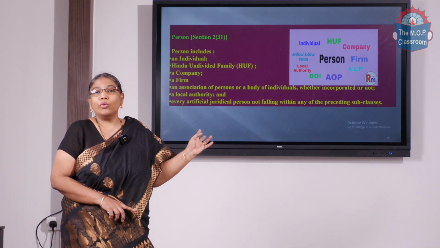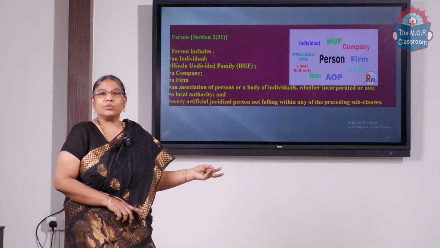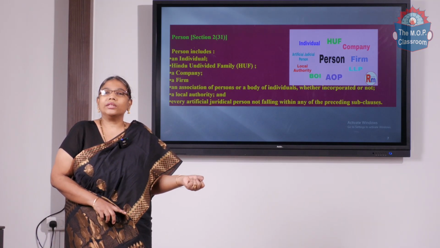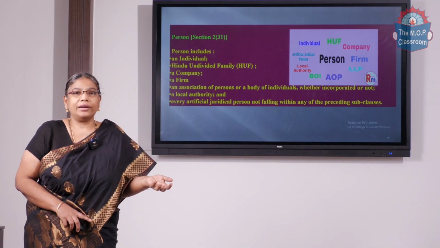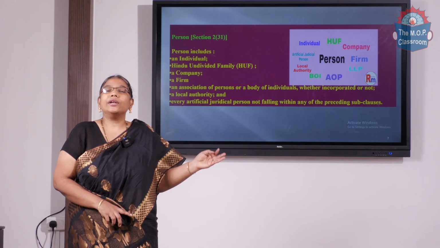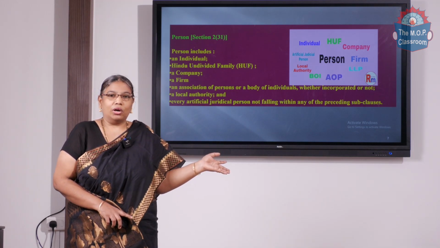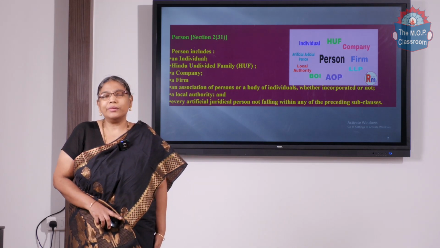And here, if you have noticed, you know all these people: individual, Hindu undivided family, a joint stock company, a partnership firm, local authorities which includes the corporation, municipalities, panchayats. Okay, and also the association of persons or body of individuals incorporated or not. And finally, artificial juridical person.